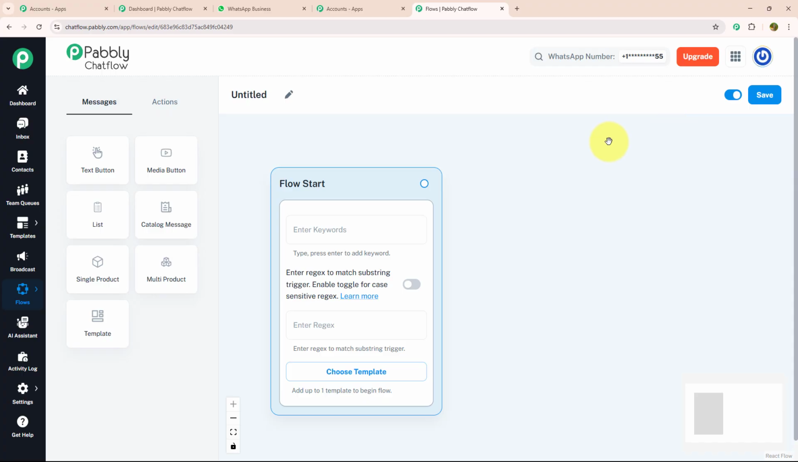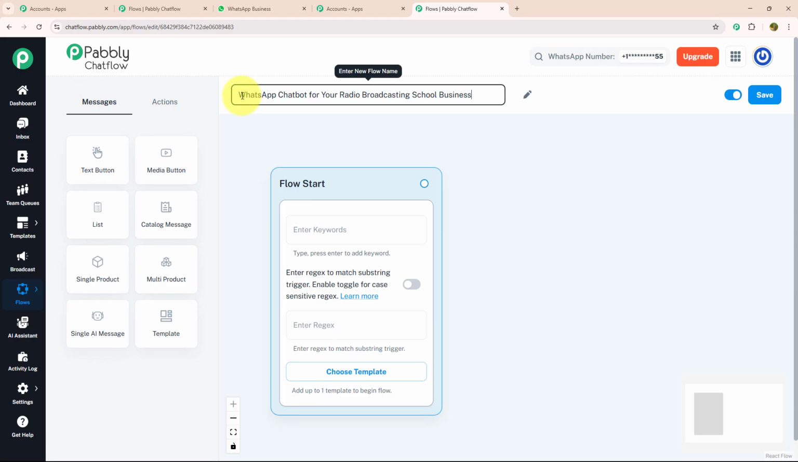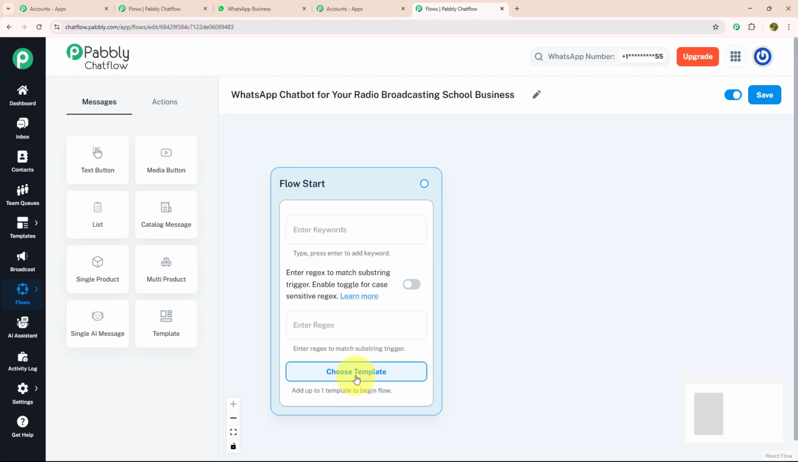Here, to create a new flow, you just need to give a meaningful name. As we are making this chatbot for radio, broadcasting, school, business, I will name it accordingly as WhatsApp chatbot for your radio, broadcasting, school, business. Now, after giving meaningful name, we need to know about three main features which are given inside the flow start: keywords, regex, and choose template.